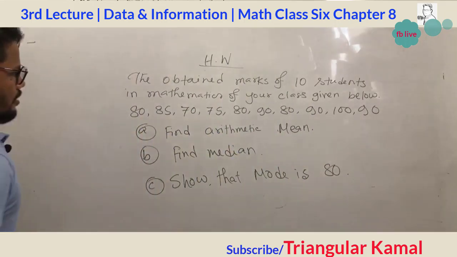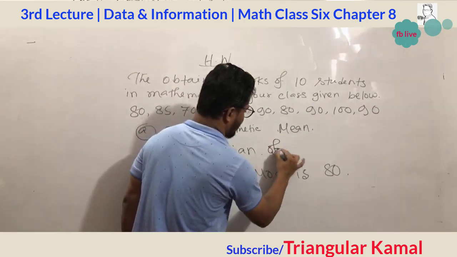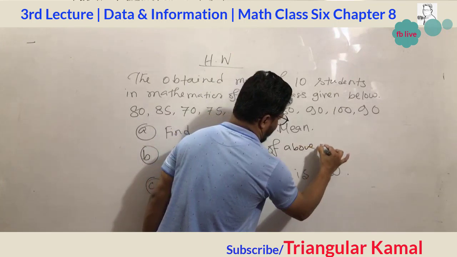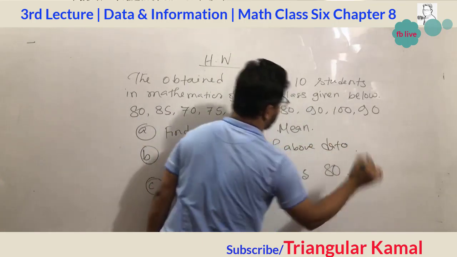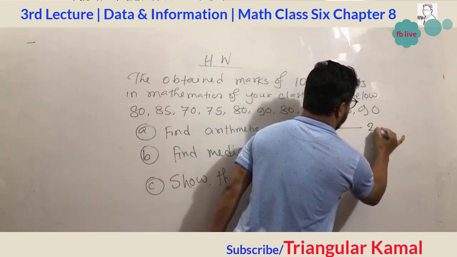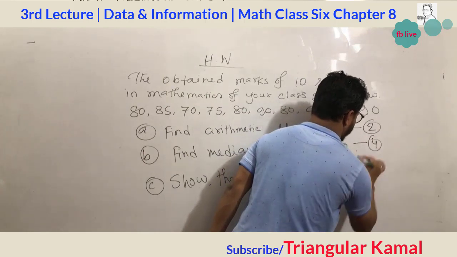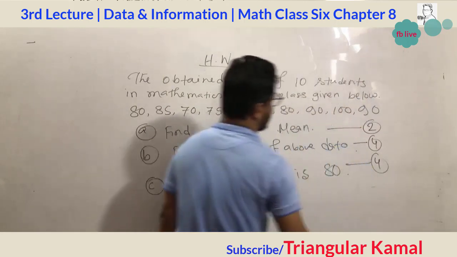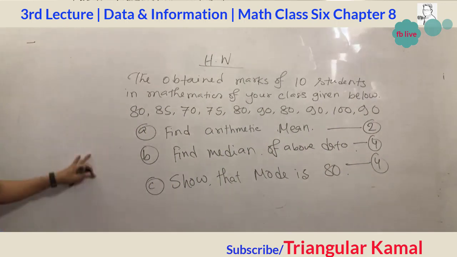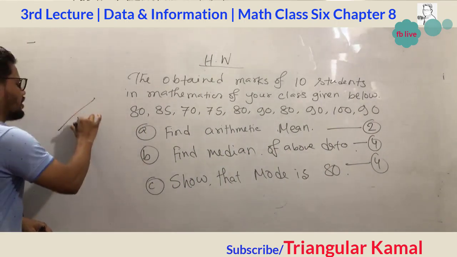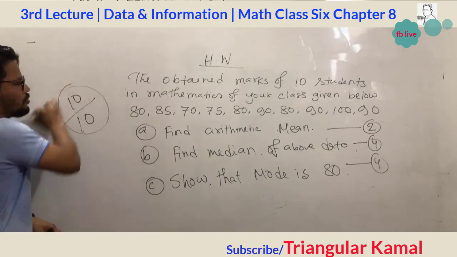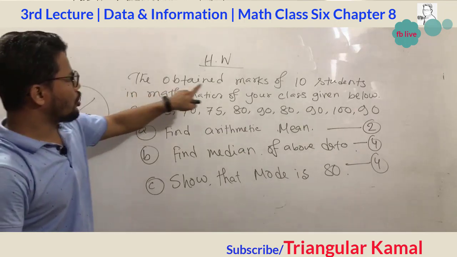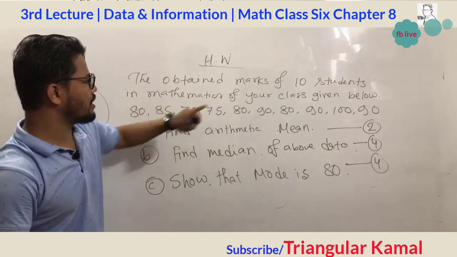The median of the above data. This question mark is 2. This question mark is 4. This question mark is 4. So I think all of you will get here 10 out of 10 inshallah. You can do this one as a homework. The obtained marks of 10 students in mathematics of your class are given below.